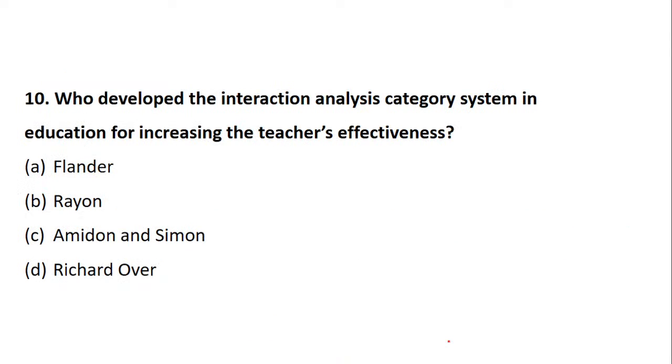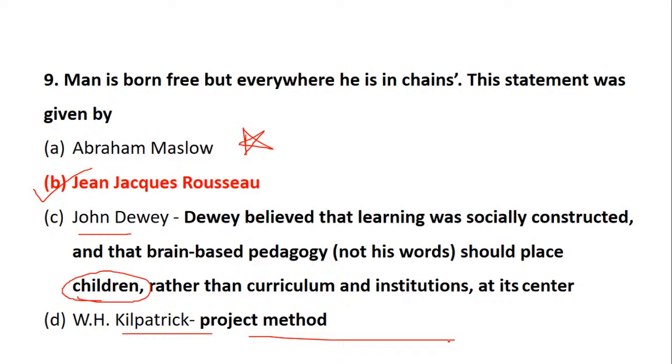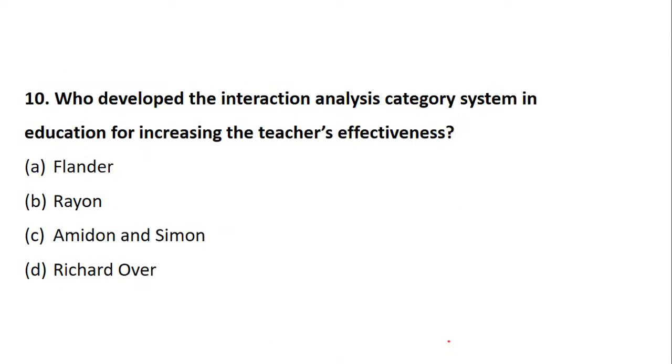Fine. Now, learning by doing. Yes, you can also have learning by doing. Okay. A similar question we have discussed once, but I hope you remembered. Who developed the interaction analysis category system in education for increasing the teacher's effectiveness? Interaction analysis, the study of the interaction system for teacher's effectiveness, was given by whom? Flander, Rayon, Edmond or Simon, or Richard Howard? So who has given this statement?